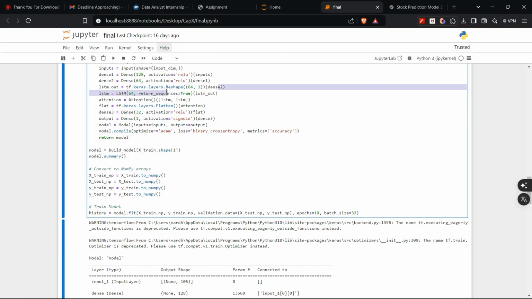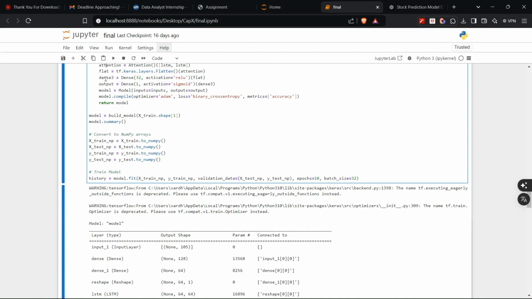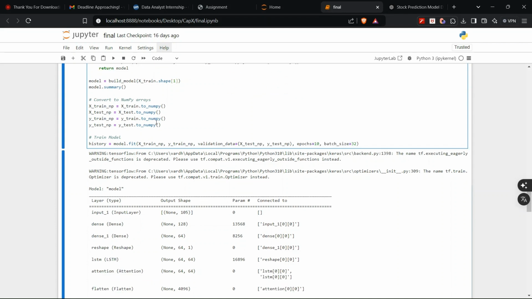Now we are reshaping the inputs brought out by these dense layers. This is the main thing we have to focus on: LSTM, long short-term memory, and this will change the complete picture of the model. The attention mechanism will look particularly at the points that matter most for predicting the sentiment of the text. And at the last, we'll be flattening it to get a single dimensional output, and this will be our output layer, shown at the end.